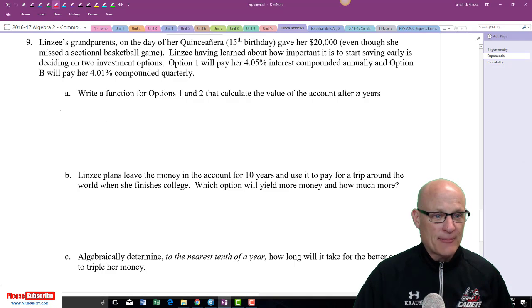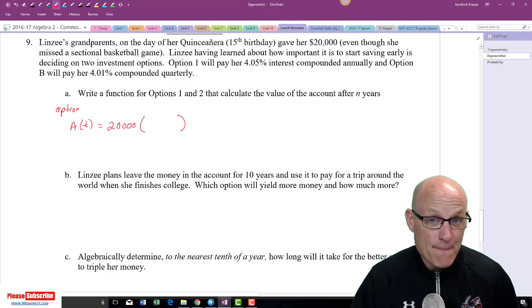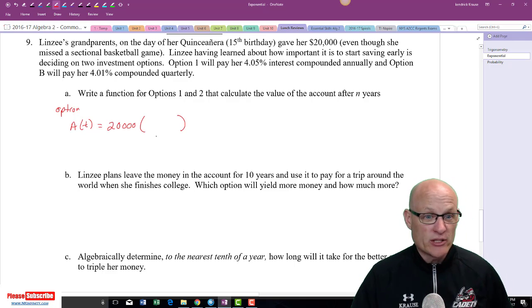So let's talk about option 1. I'll call it A of t. You always start out with the same thing, your principal value, whether I do A of t or B of t. This one is just an annual interest rate, so it's really just 1 plus 0.0405.